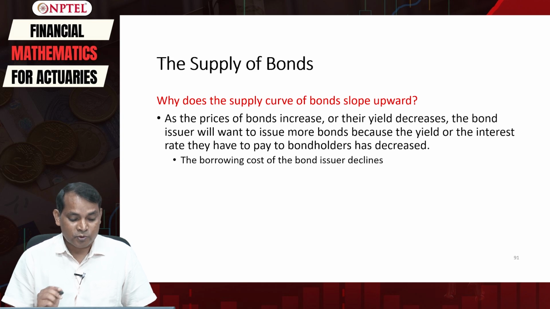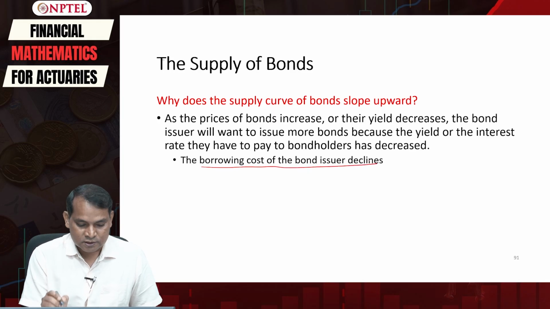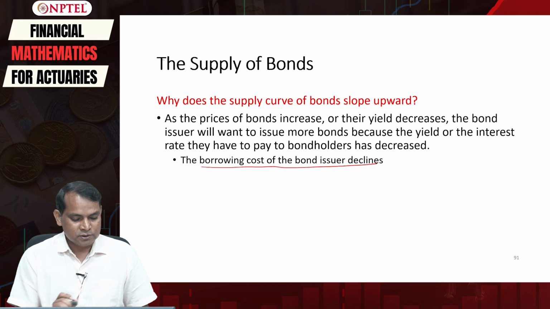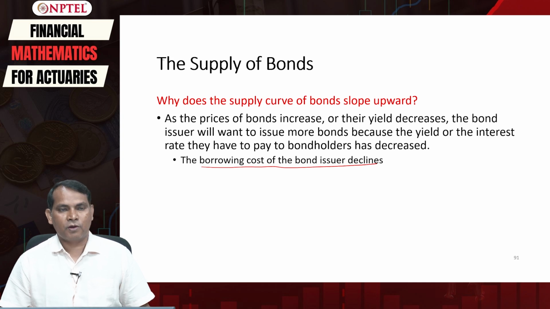That means the borrowing cost of the bond issuer declines, and therefore the issuer issues more bonds. There is a positive relationship between the supply of bonds and the price of bonds. That is the reason the supply curve slopes upward.